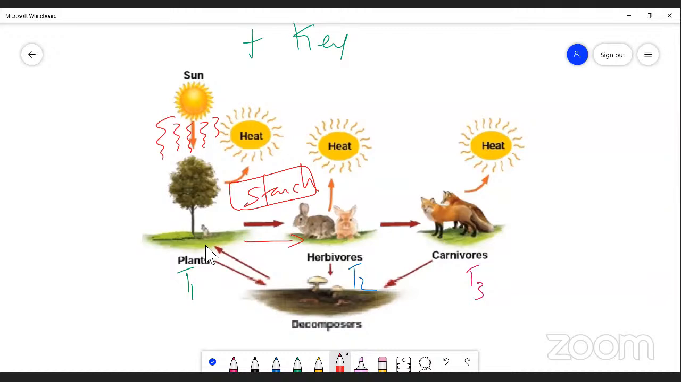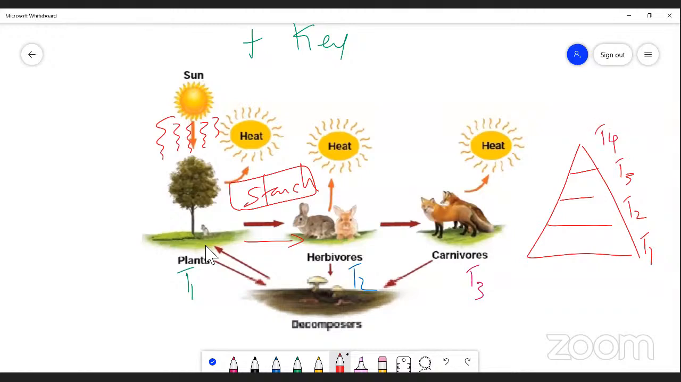As I said, producer always occupies trophic level 1, the herbivores occupy trophic level 2, and carnivores occupy trophic level 3. Just imagine this is an ecological pyramid, in which T1 occupies trophic level 1 at the bottom of the structure, T2 occupies the second level, the carnivores occupy trophic level 3, and top carnivores occupy trophic level 4.